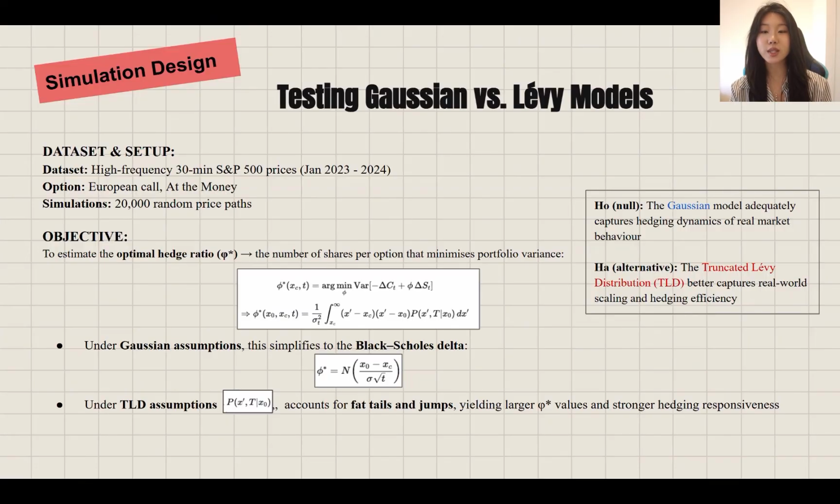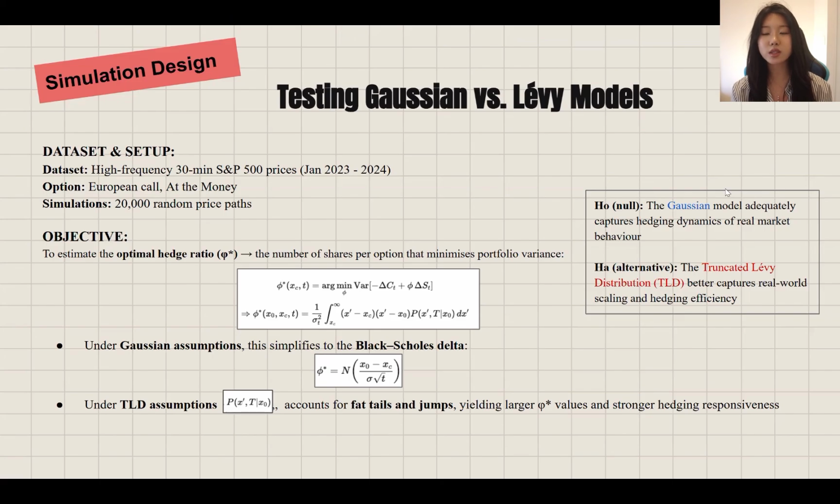Now moving on to our simulation section, this is where we tested our main hypothesis. The motivation behind our simulation was that traditional Gaussian-based models like Black-Scholes often underestimate extreme market movements, but in reality, financial returns exhibit heavy tails and sudden price jumps, patterns that normal distributions simply cannot capture. To test this, we modeled a variance-minimizing hedge for an at-the-money European call option on the S&P 500 using high-frequency 30-minute return data from July 2023 to January 2024.